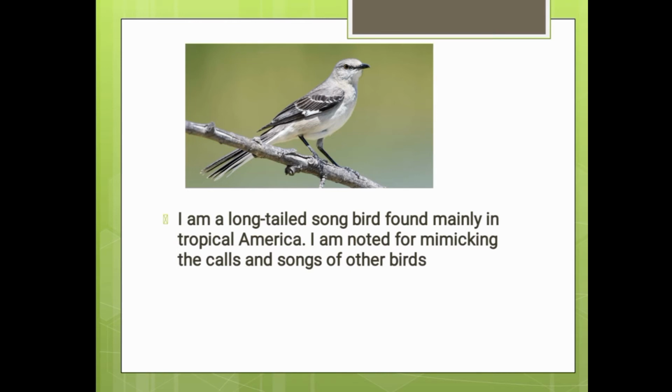Try to find the name of this bird, my dear children. Any guess or any idea? No? Okay, the name of this bird is mockingbird.